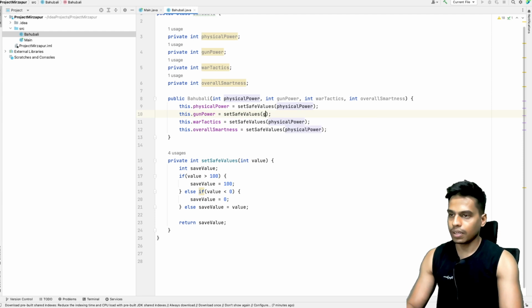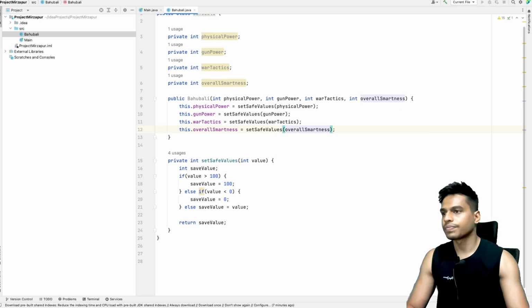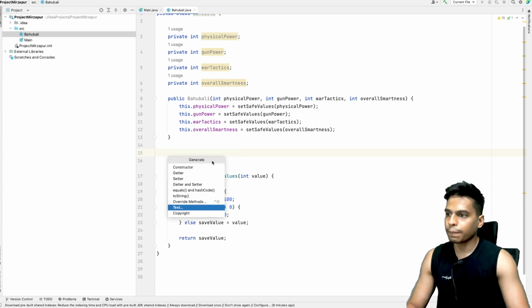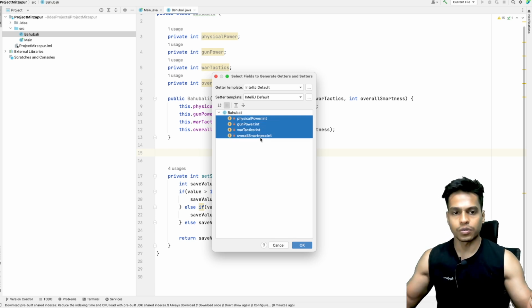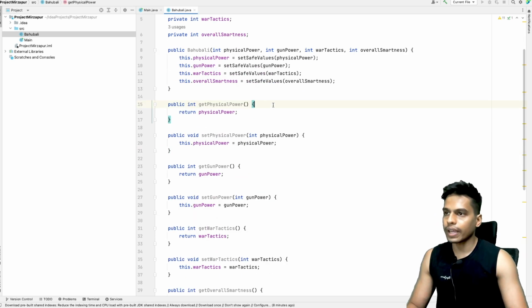Here this is going to be gun power, this is going to be war tactics, and this is going to be overall smartness. So we're done with the constructor, and let's also create getters and setters. The shortcut that we have is generate getters and setters, and we need all 4 values, all 4 getters and setters. Okay, so here we have it.